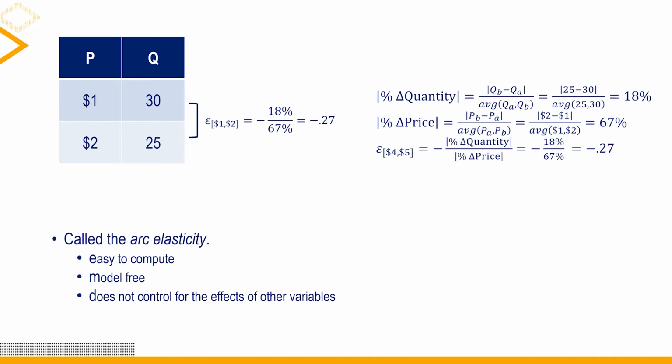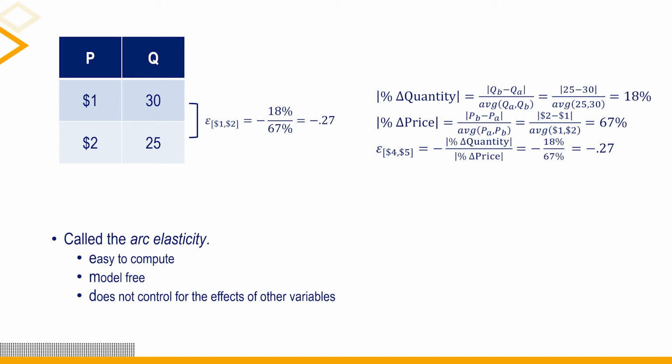In this example, the change in quantity of -5 over the midpoint 27.5 is -18%. Similarly, the change in price of $1 over the midpoint $1.50 is 67%. So the price elasticity is the negative 18% over 67%, or -0.27.